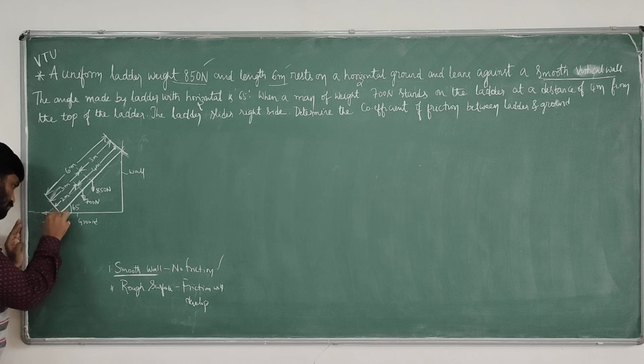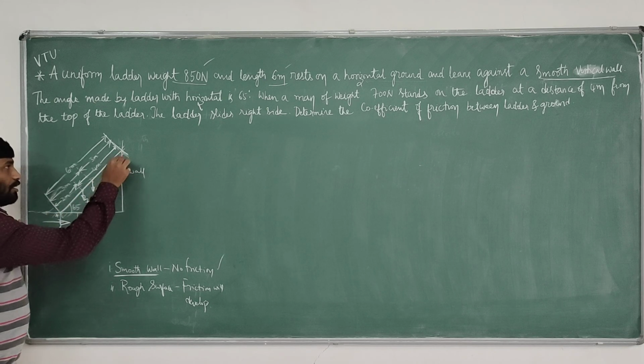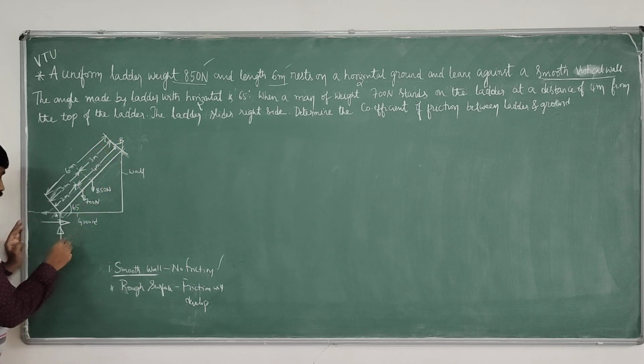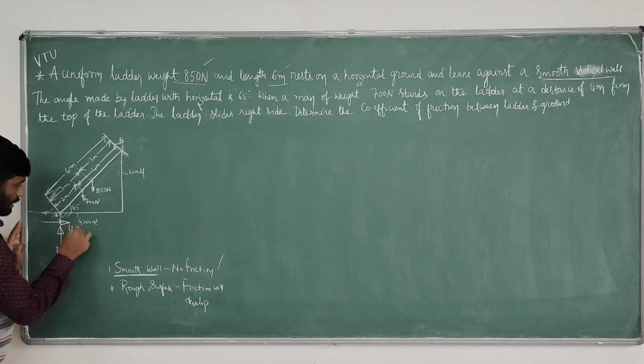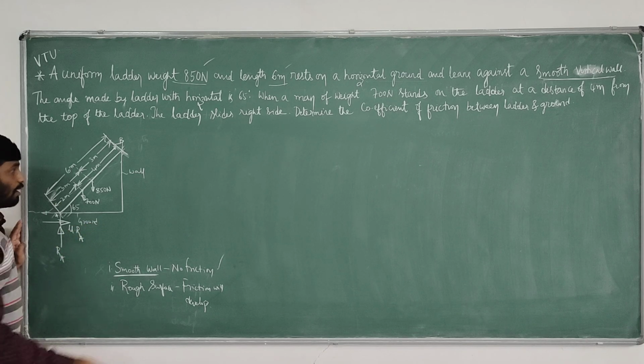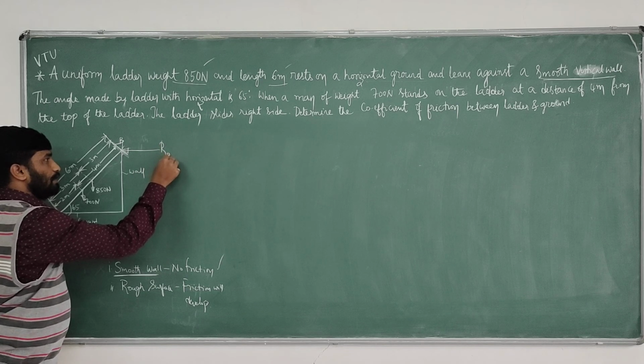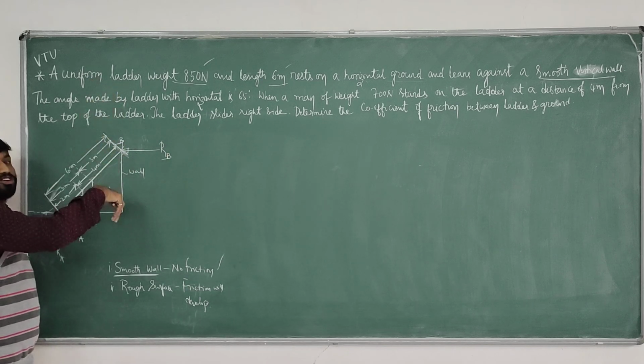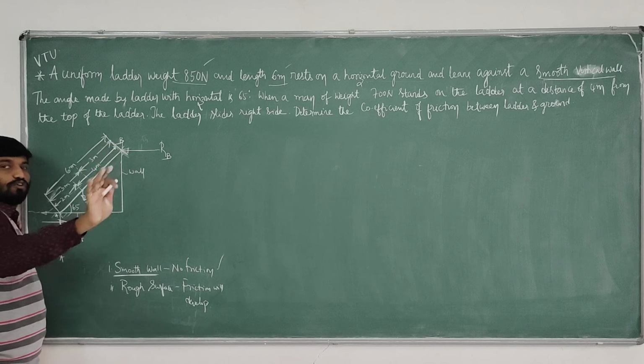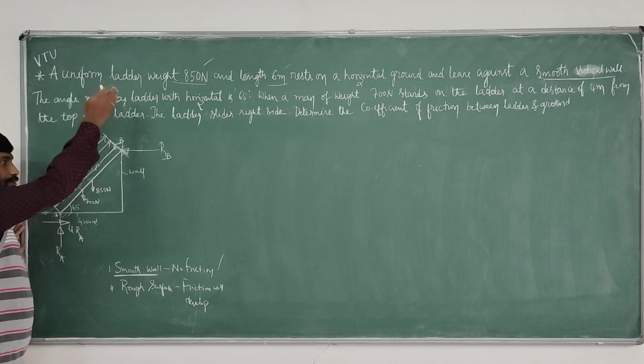It's a contact surface, so there is a reaction. Take this as point A and this as point B. So this is RA, then friction is mu into RA. Here you have one more contact surface, take this as RB. Here there is no friction because of the smooth wall. Don't consider the effect of friction.